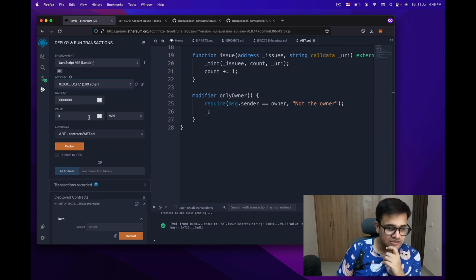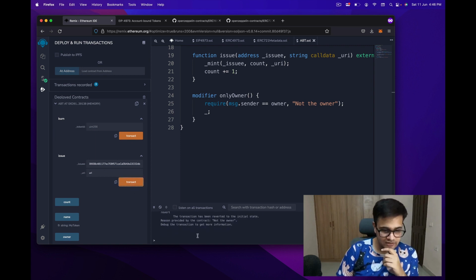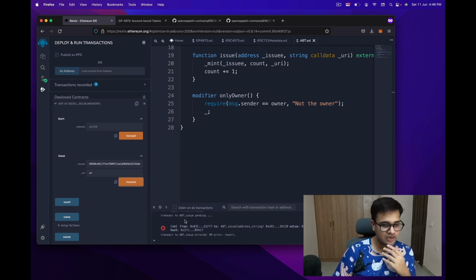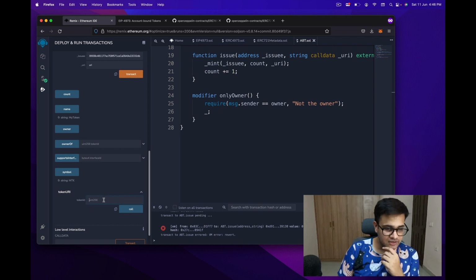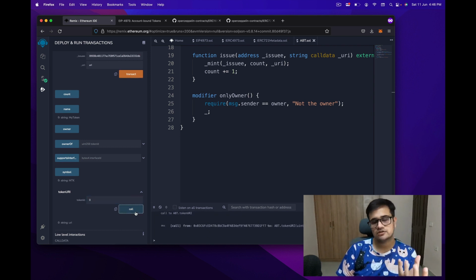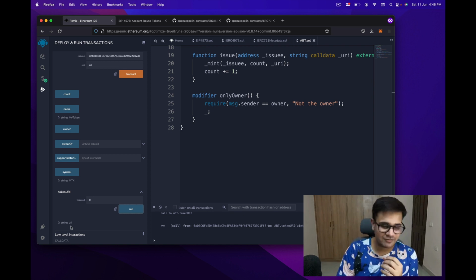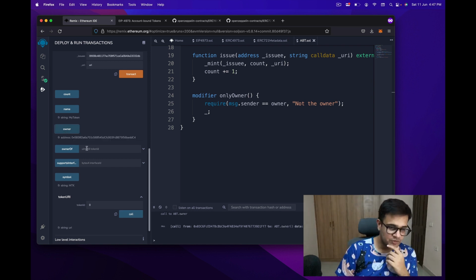But if I try to send this transaction from somebody else, the transaction fails. Alright, this is exactly what we want. And you can check the token URI for the zeroth token ID. And the value that shows up over here is URI. It is very small to read, but you can verify it yourself. You can see the owner is me.